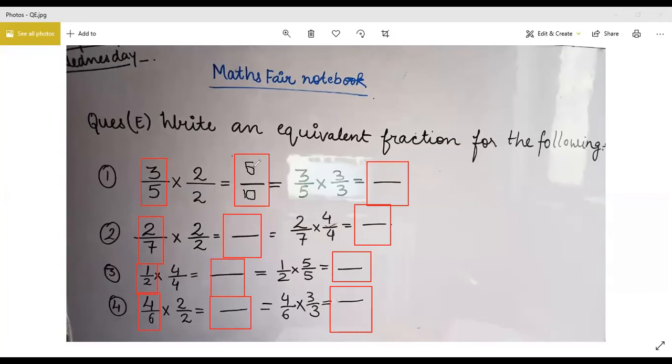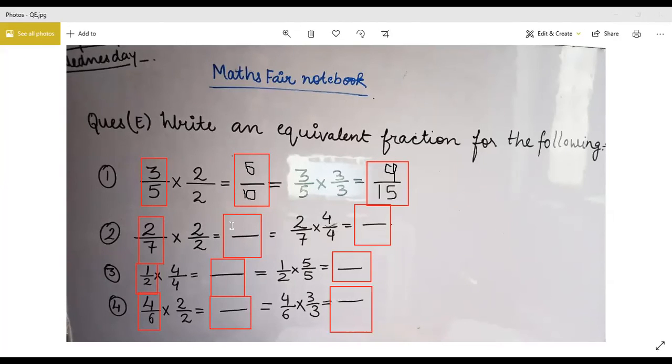Okay. Now tell me this one. 3 threes are? 9. We're saying 3 threes are 9, not adding. We are multiplying. Okay. 5 threes are 15. 9 upon 15 is the answer.